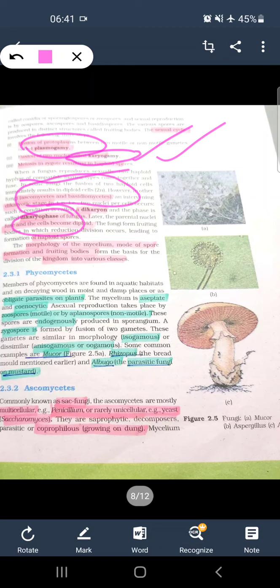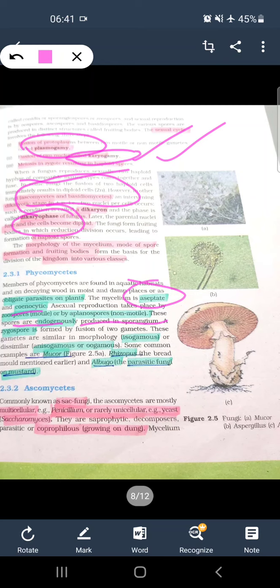So Phycomycetes, things to remember: it is aseptate, that is coenocytic. The asexual spores are zoospores, which are motile, or aplanospores, which are non-motile. These are endogenously produced in a sporangium. Zygospore is formed by the fusion of two gametes. These can be similar, that is iso, or dissimilar, aniso, and oogamous.